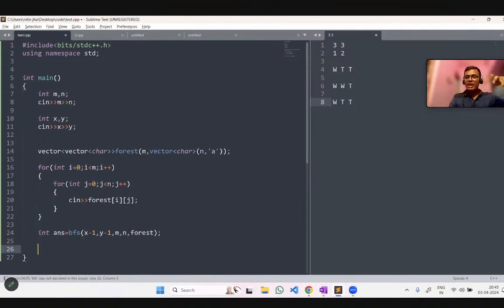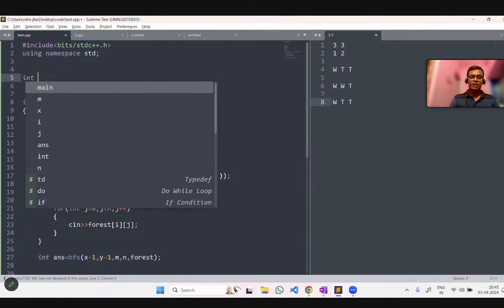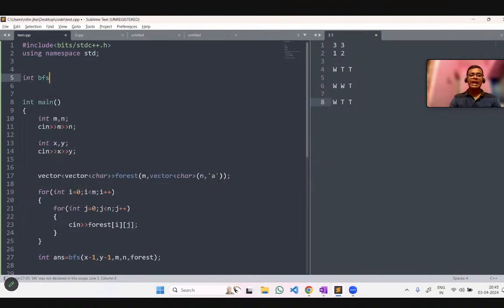Now we have to deal with this BFS function that we have recently created. So let's declare this BFS function and do our work there. This BFS function will return an integer type value because the value it is storing is an integer. Is that understandable? Now in the BFS, the first parameter is x, the second parameter is y, the next parameter is m, and the next is n, and after that we have the matrix of forest.